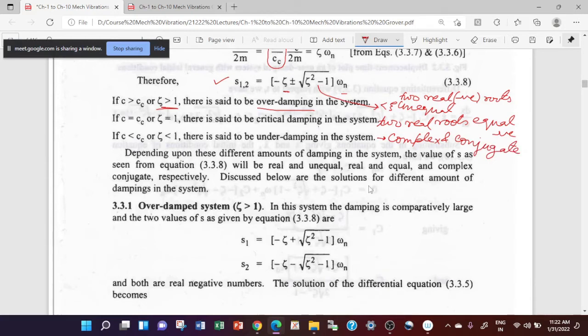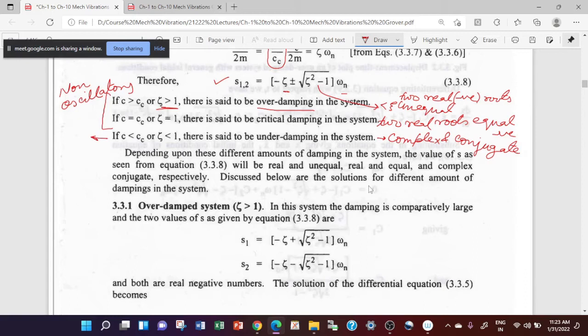I will describe all these three types of damping, and you will see that in the first two dampings the system does not vibrate. You are having a non-oscillatory motion, while in the third case the system will vibrate.